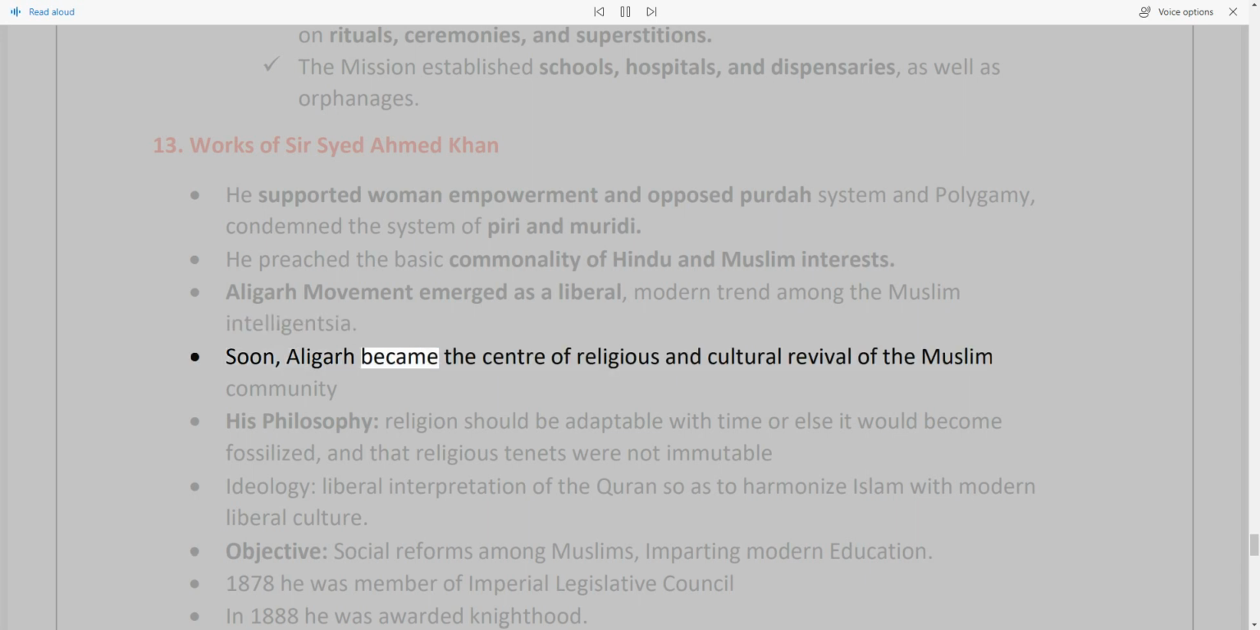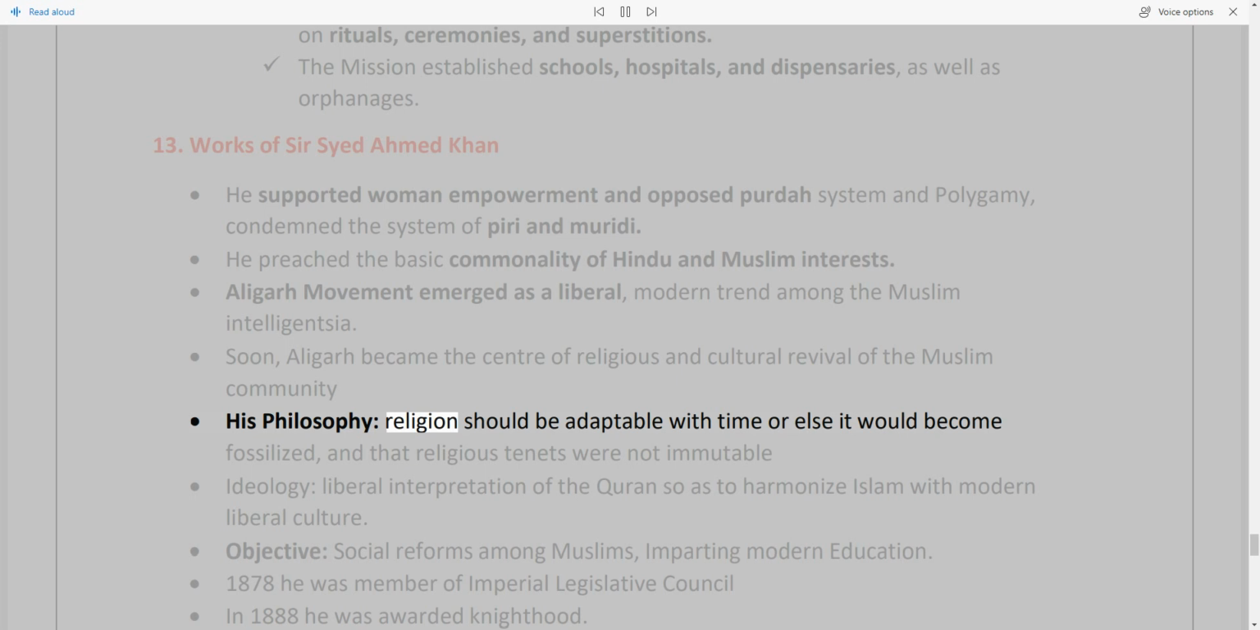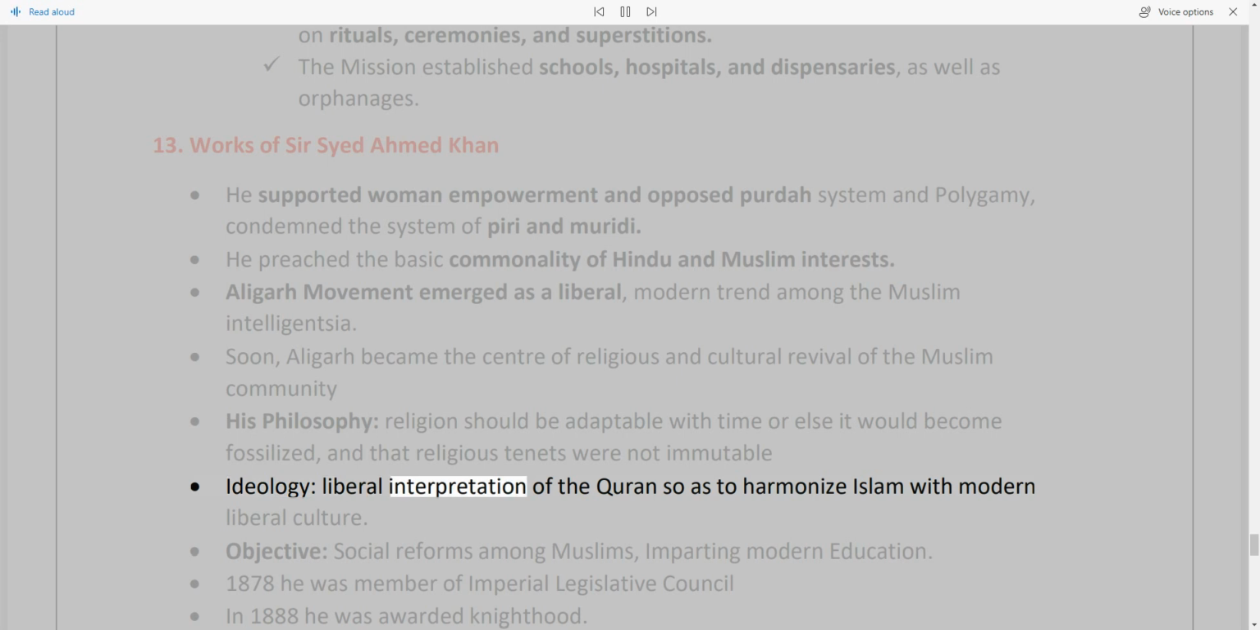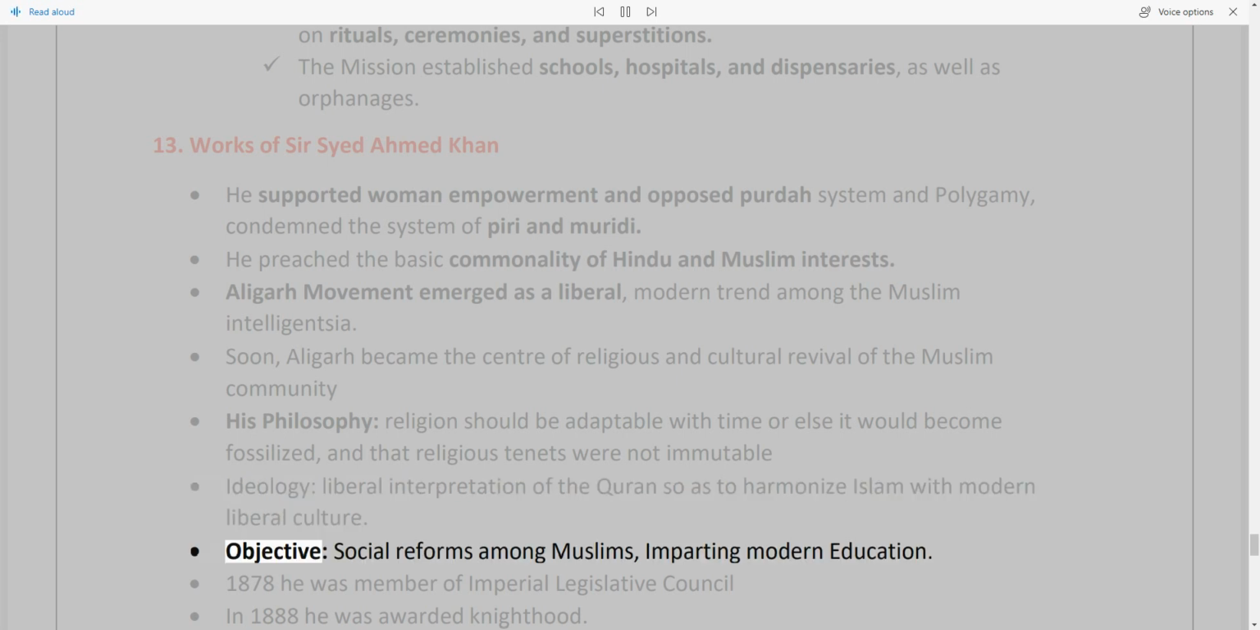His philosophy was that religion should be adaptable with time or else it would become fossilized, and that religious tenets were not an immutable ideology. He advocated a liberal interpretation of the Quran so as to harmonize Islam with modern liberal culture. Objective: social reforms among Muslims, imparting modern education. In 1878 he was a member of the Imperial Legislative Council. In 1888 he was awarded knighthood.